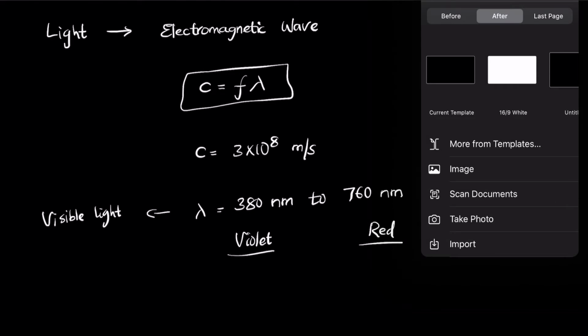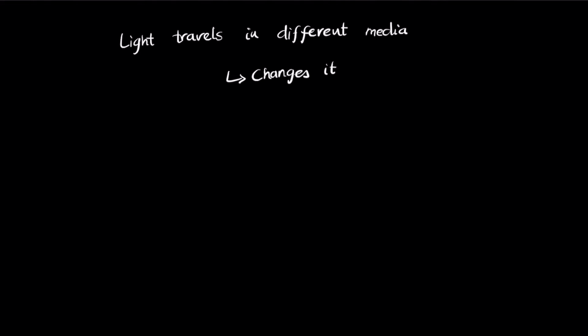We discussed that when light travels in different media, it changes its velocity. So the light itself can change its velocity depending on the medium in which it travels.